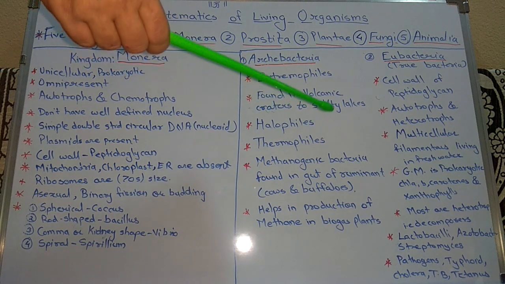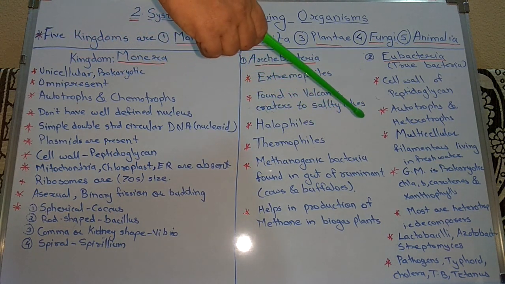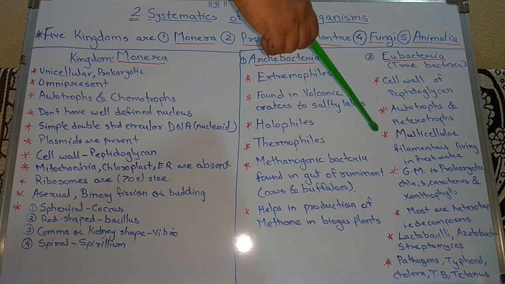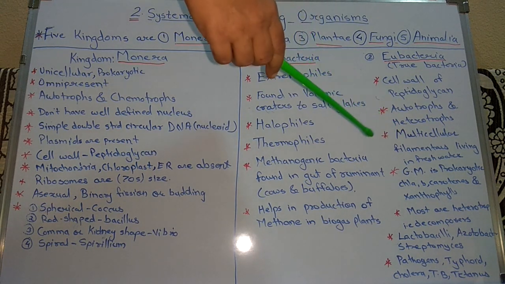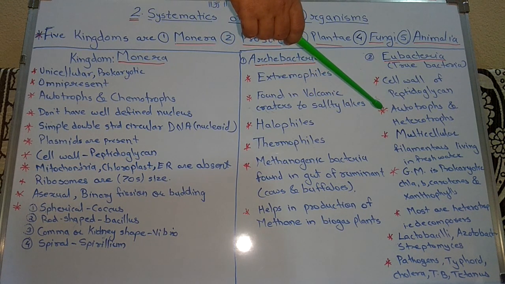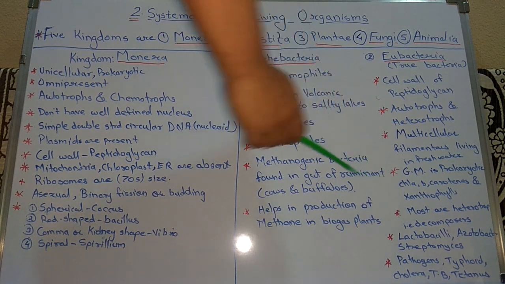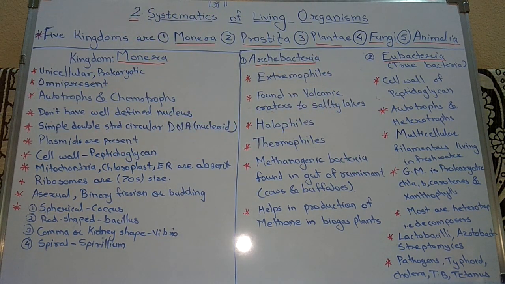What is meant by decomposers? They are known for breaking down large molecules into simple molecules, and these are called decomposers.